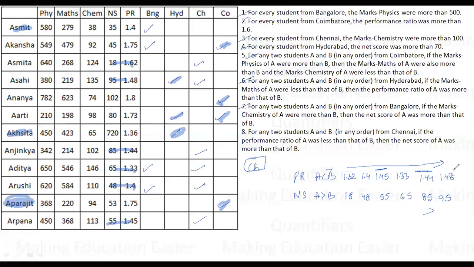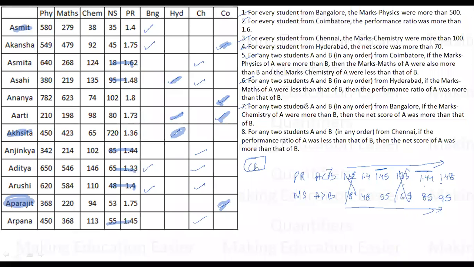This is 1.48. Here this person 1.62. Okay. इसको सॉर्ट किया था यहाँ पे. So इसका स्कोर ज़्यादा है. A score is greater than B, and the net ratio should be less. So disqualifies. This does not qualify because these two are fixed. Disqualifies. This does not qualify. Right. So